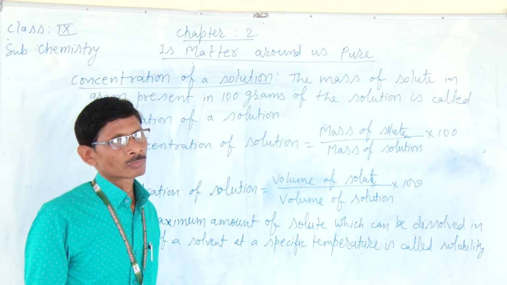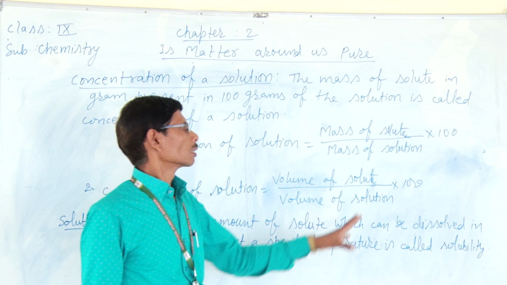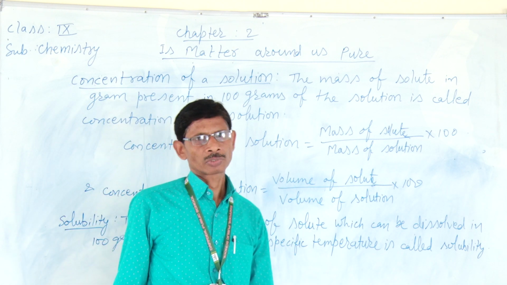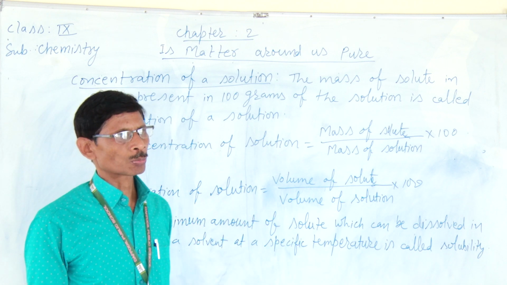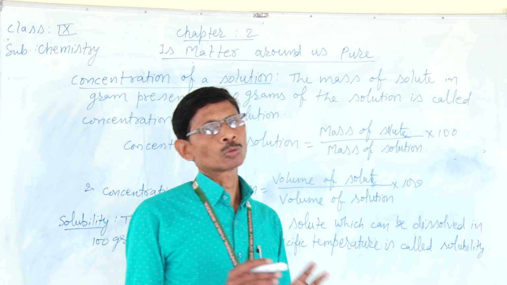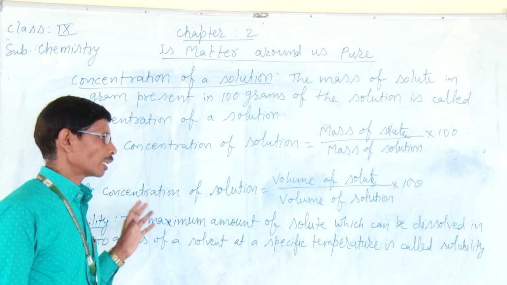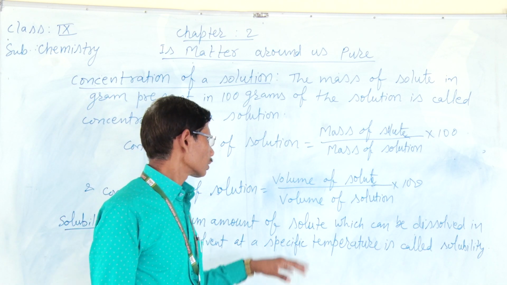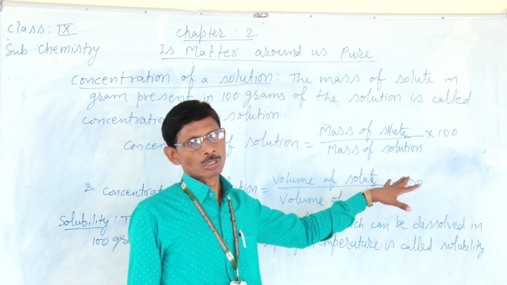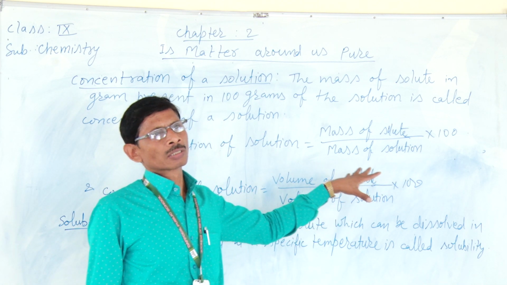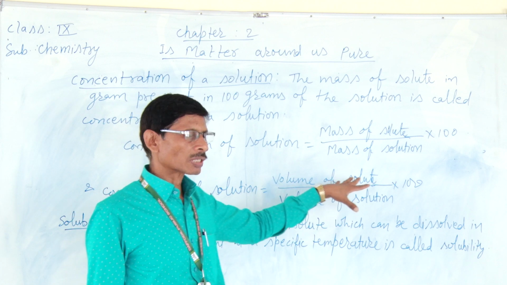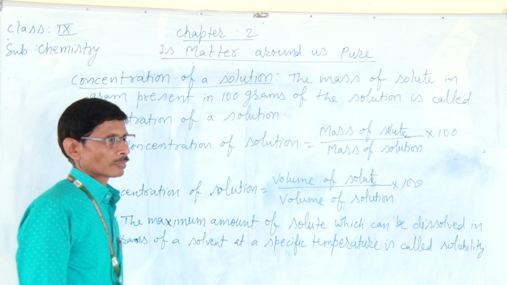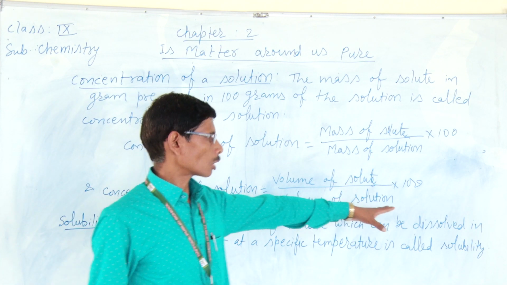then the formula will be the same, only mass is changed to volume. That means if the solution is prepared by mixing two liquids, then we can use the formula: the concentration of a solution is equal to volume of solute, that means the volume of the substance, one liquid that is contained in another liquid, by volume of solution.